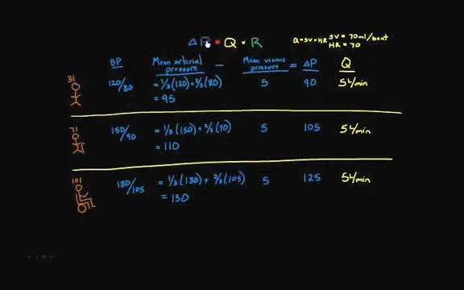So delta P equals Q times R. If delta P is 90 and Q is 5, my resistance equals 18, right? It's just a bit of math that I did very quickly, but 18 times 5 is 90. And here I could figure it out: 105 divided by 5 would give me a resistance of 21. And here I would figure out that it's going to be 25.